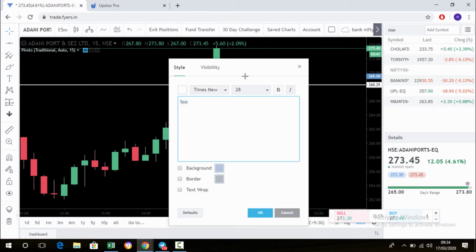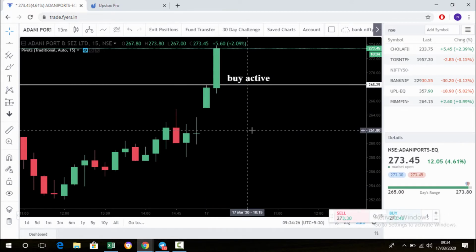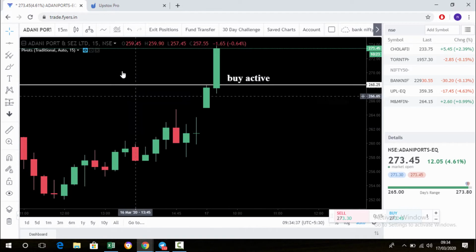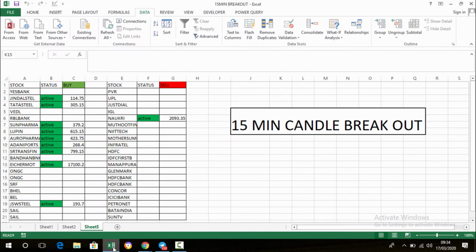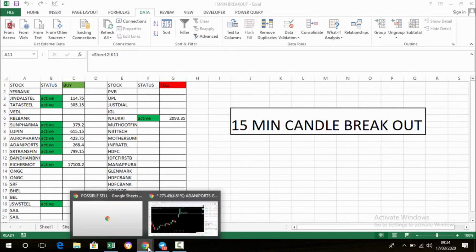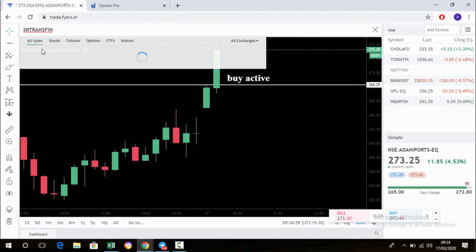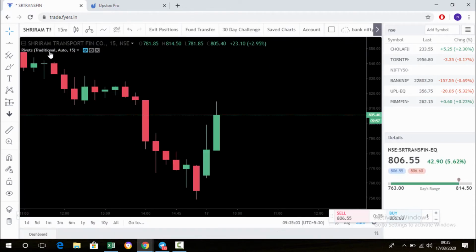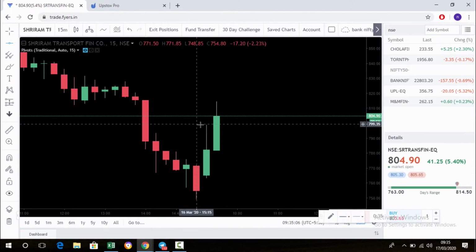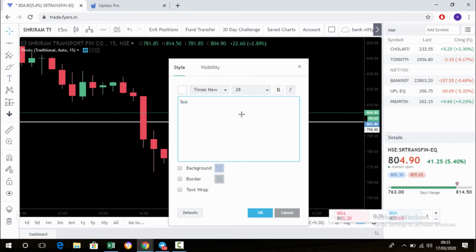So buy is already active. Then SRF Transfin. Okay, SRF Transfin also is active. Buy is active.